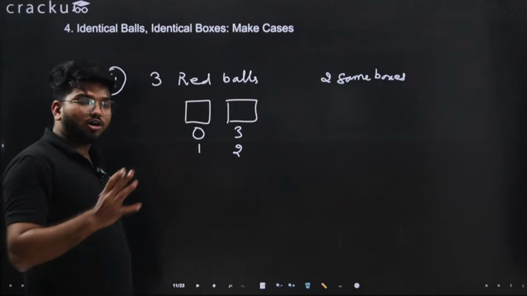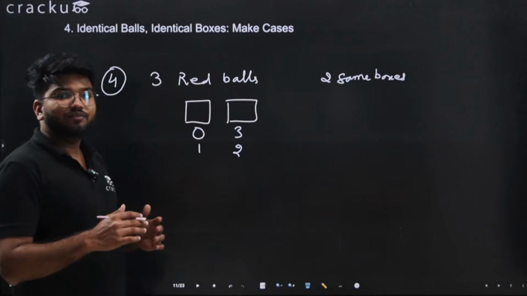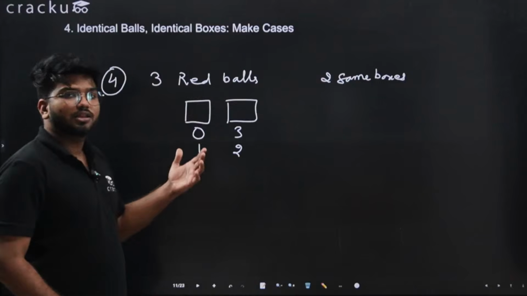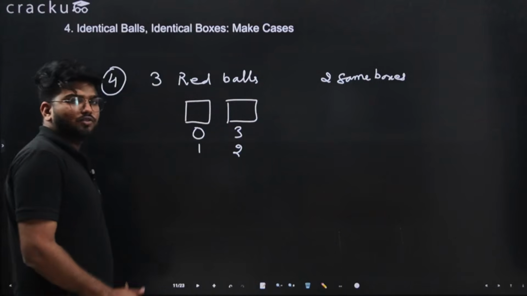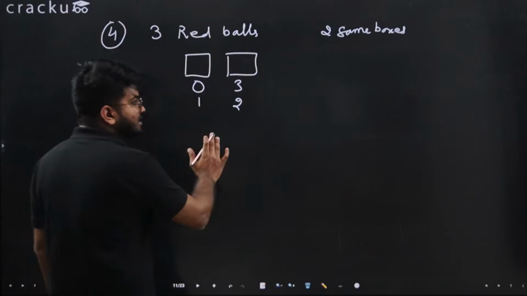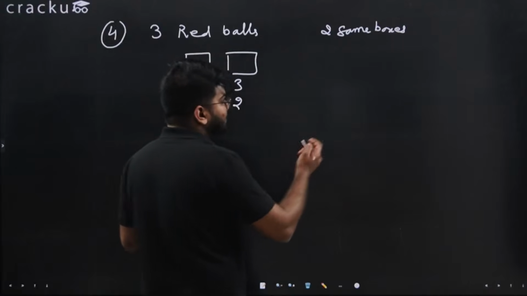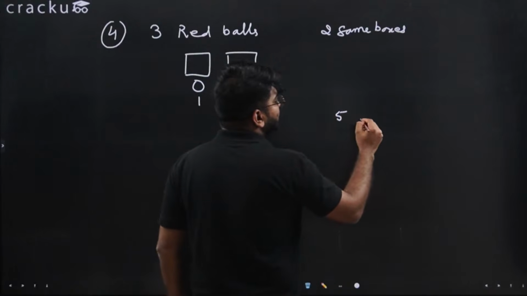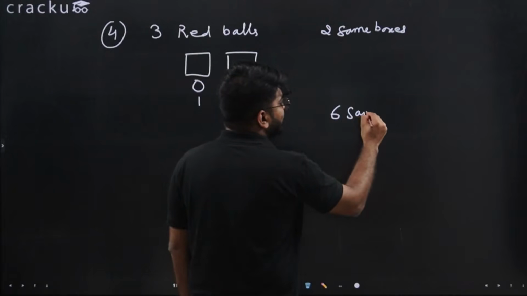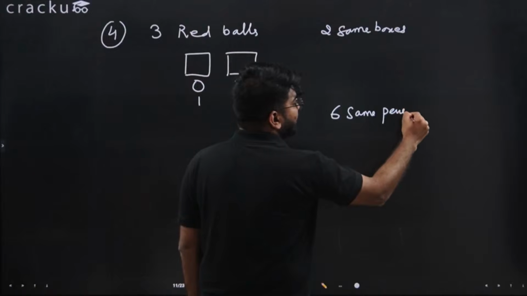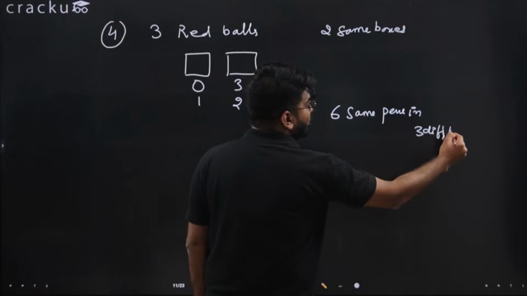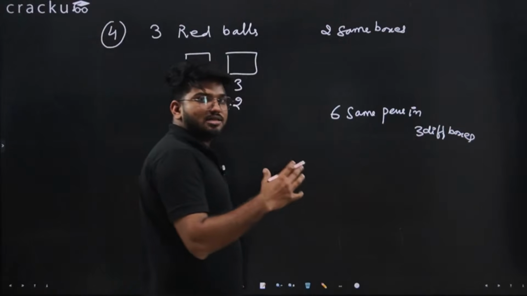In this case, we only need to worry about distribution, and we don't need to worry about if the same case repeats or not, because the boxes are identical. So whenever you have boxes that are identical, just make the cases of what can be the options. For example, let's say we have one case. I need to arrange 6 same pens in 3 different boxes. Now in how many ways can I arrange 6?